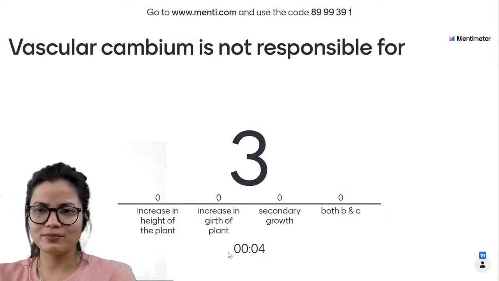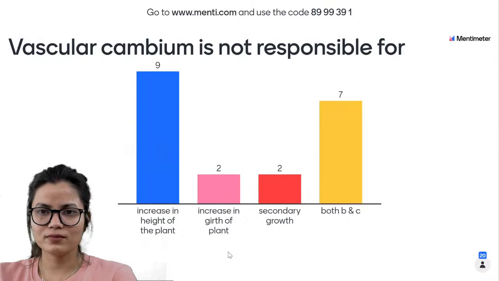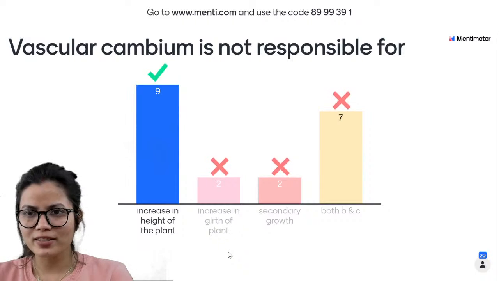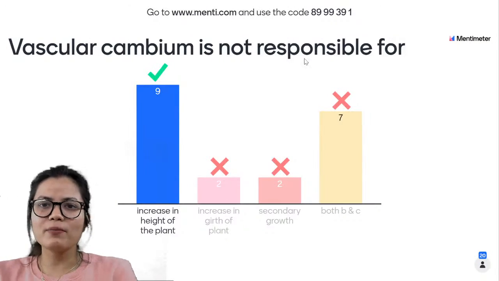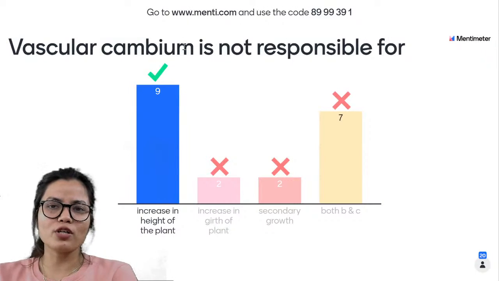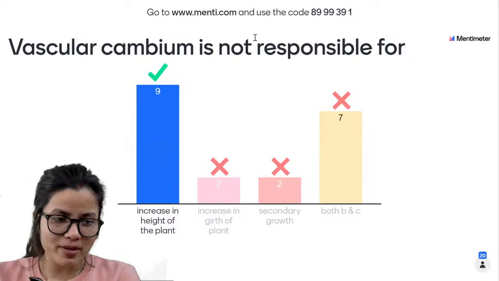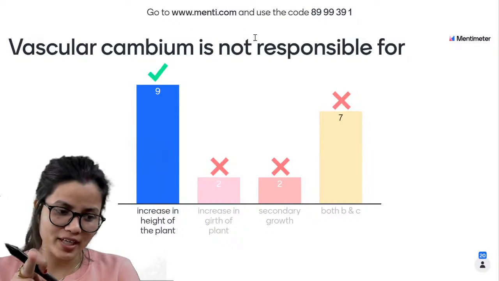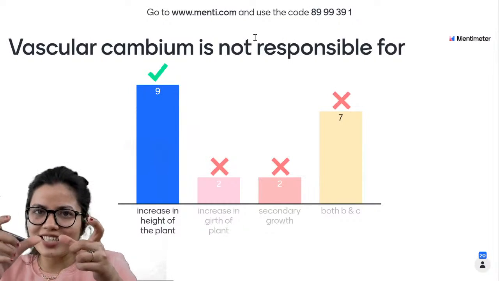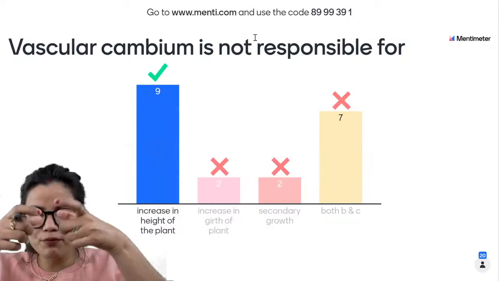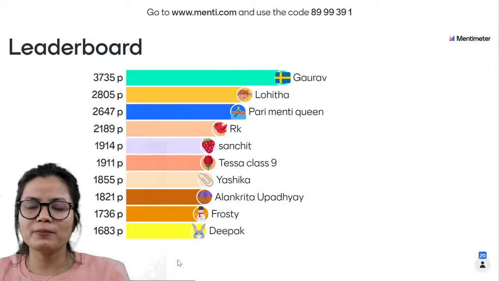Mark your answers. So 7 of you have marked it wrong. And I was pretty sure that many of you were going to mark it, because you will not read the question properly. It is talking about not responsible for. So bachcha, vascular cambium is a secondary meristem. Secondary meristem is responsible for secondary growth, which means it is responsible for increase in the girth of the plant. It will increase the width of the plant. Okay, let us have a look over the leaderboard for this particular question.